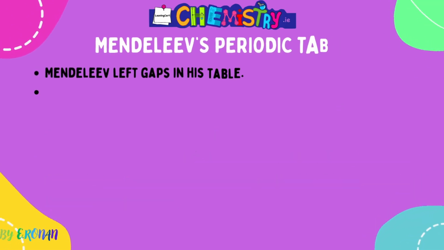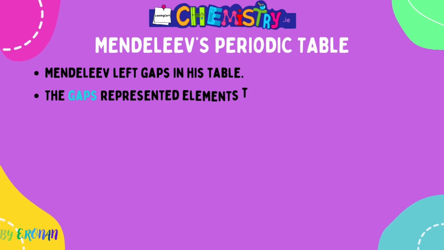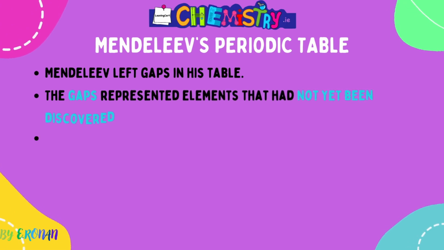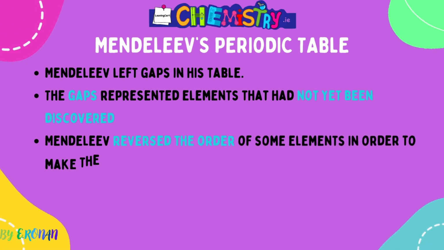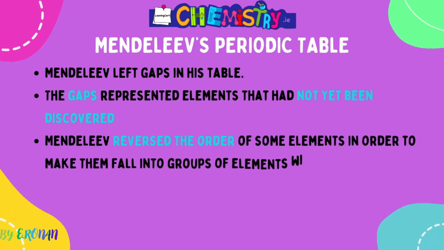Now, Mendeleev left gaps in his periodic table for undiscovered elements. He did anticipate there would be more to be discovered, and he didn't make properties fit. He also reversed the order of some elements to make their properties fit a lot better.